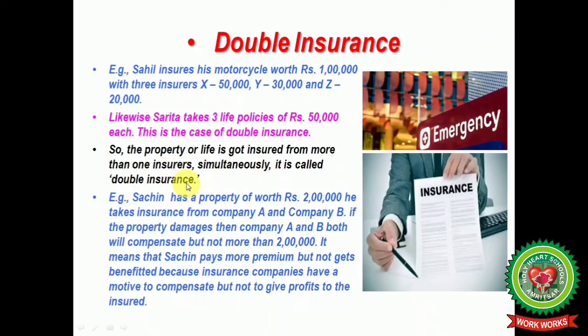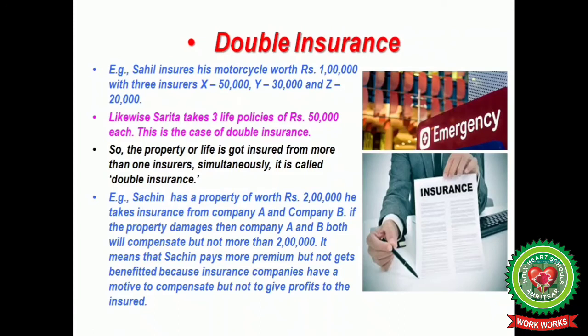For example, Sachin has a property worth rupees 2 lakh. He takes insurance from company A and company B. So if the property is damaged, then company A and B both will compensate, but not more than 2 lakh, because an insurance company has a motive only to compensate the damage.